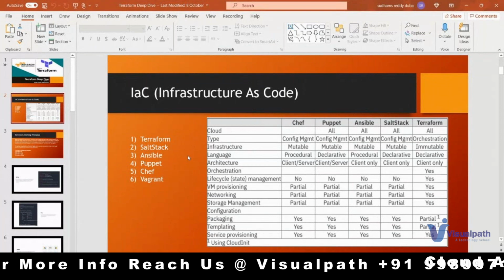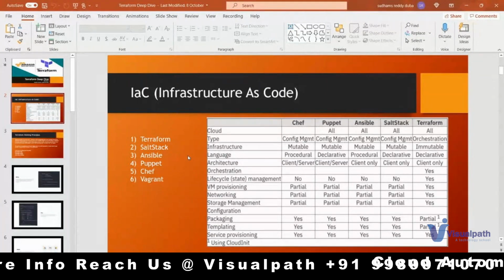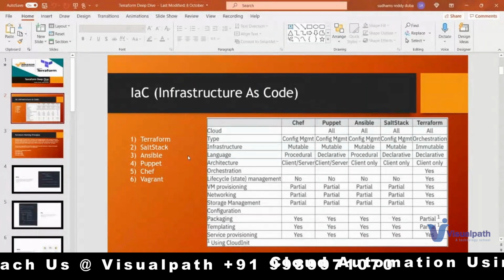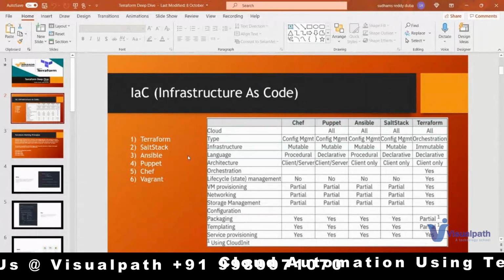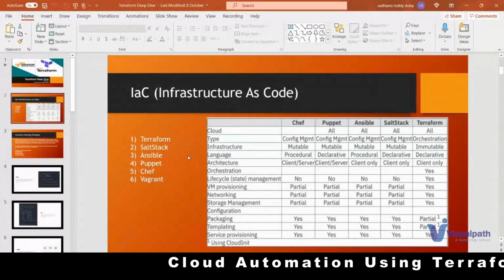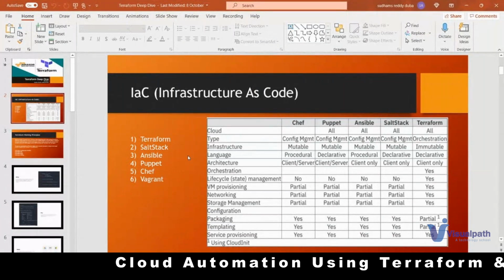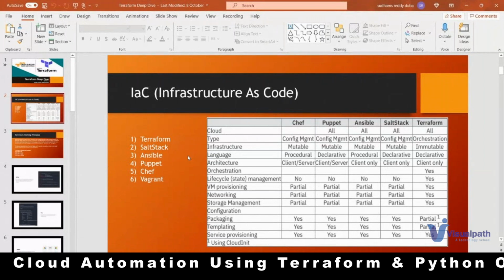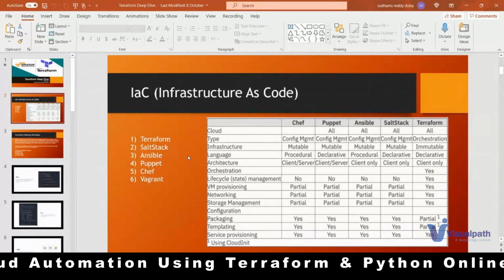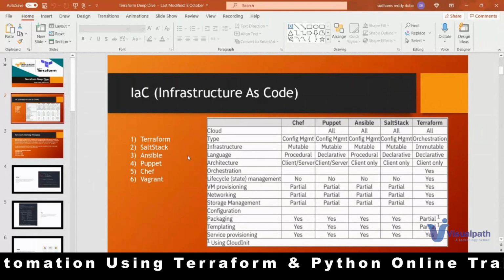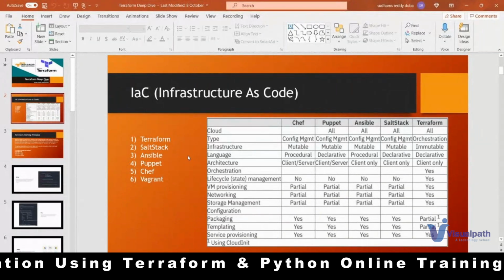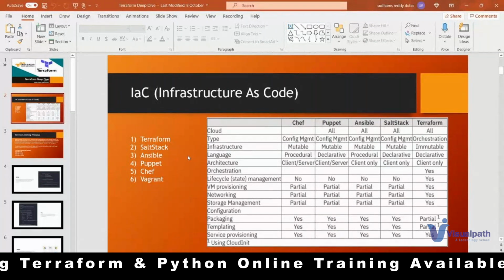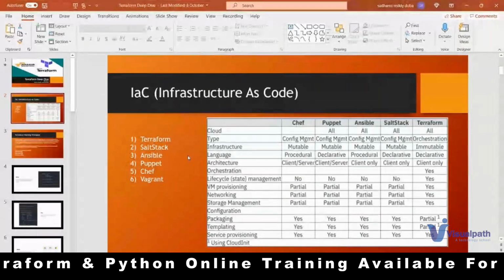So what is this infrastructure? I know how to manage my infrastructure, whether it is on premises or a cloud provider. I know how to log into AWS and create an instance, or log into Azure and create a virtual machine. These things you already know. If it is one or two machines, that's fine. You can manage manually, or you can use specific templates to create your infrastructure. That is fine. I took one example related to VM.